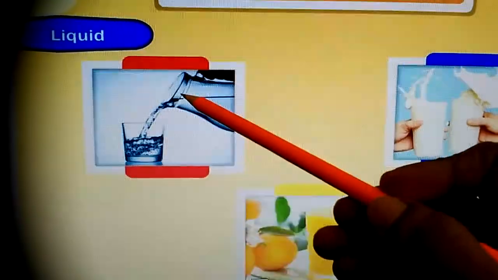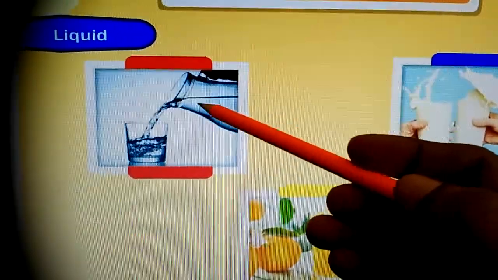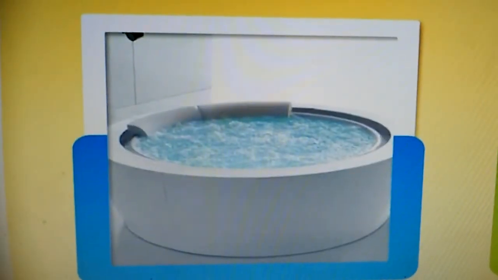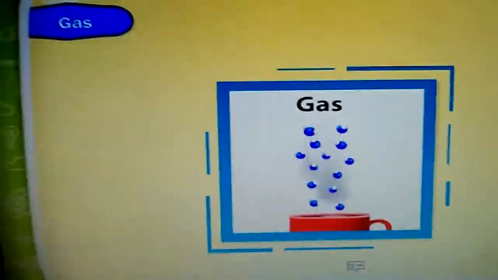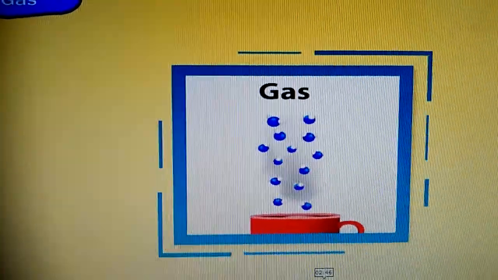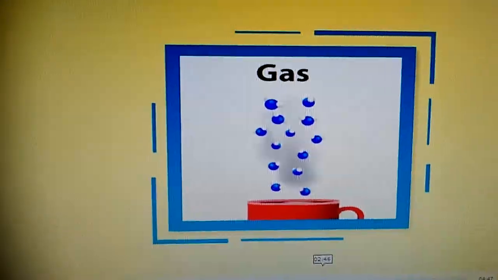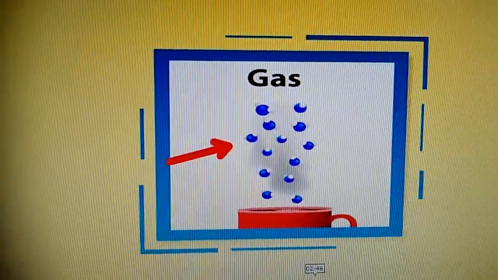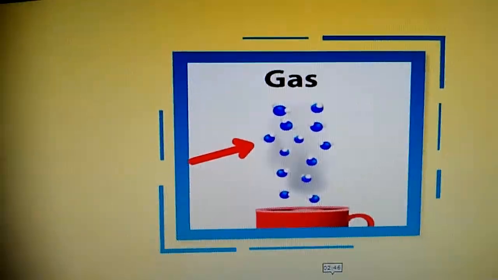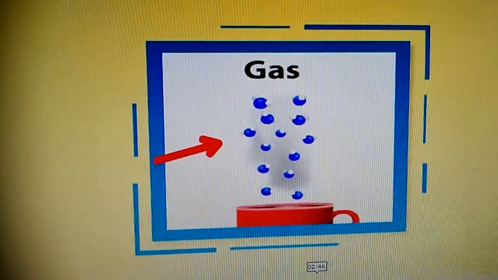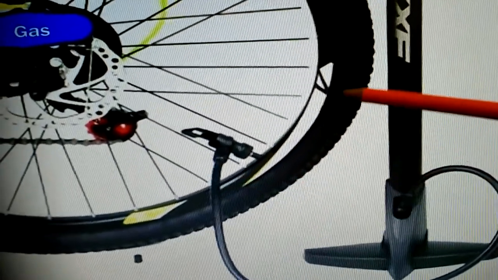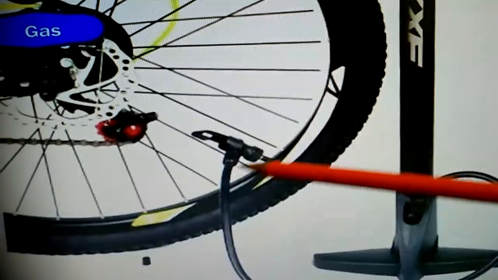See here, liquid things flow from upper level to lower level. See the incense stick. Steam. See here, air is filled in the cycle tube. It takes the shape of the tube only.